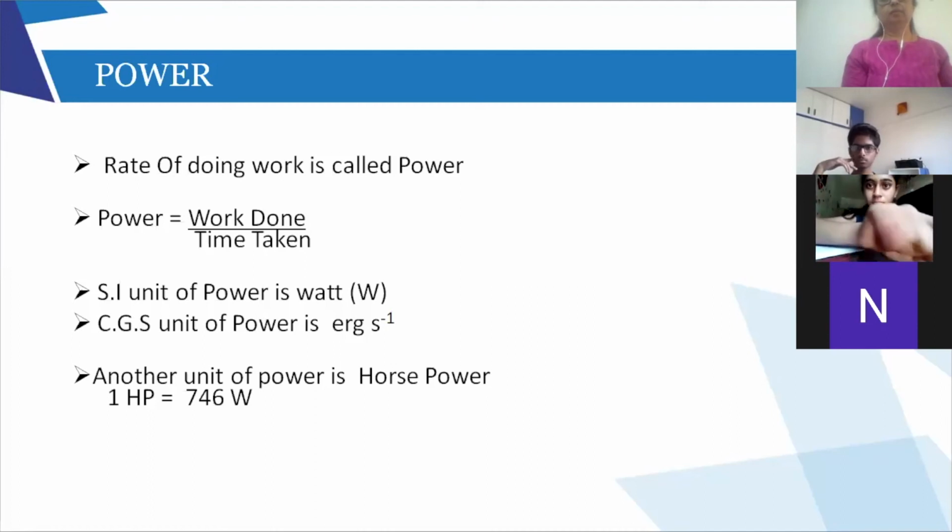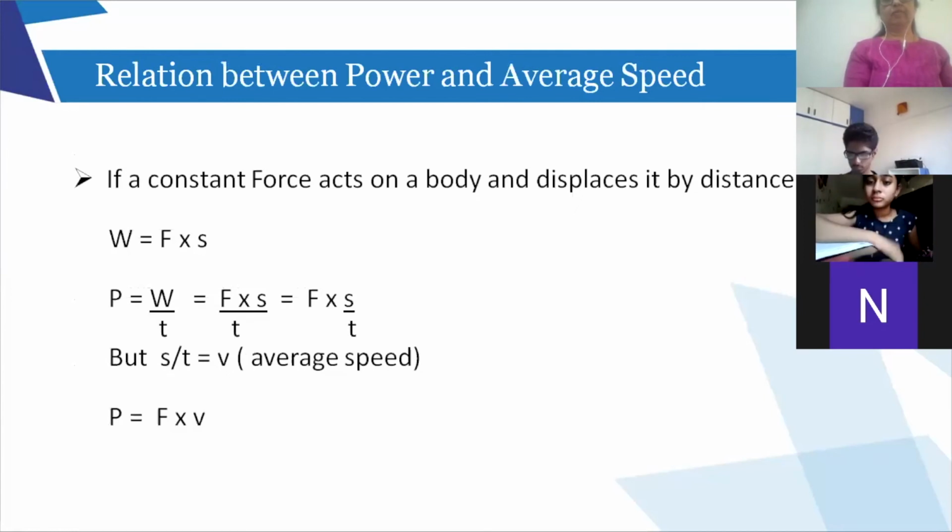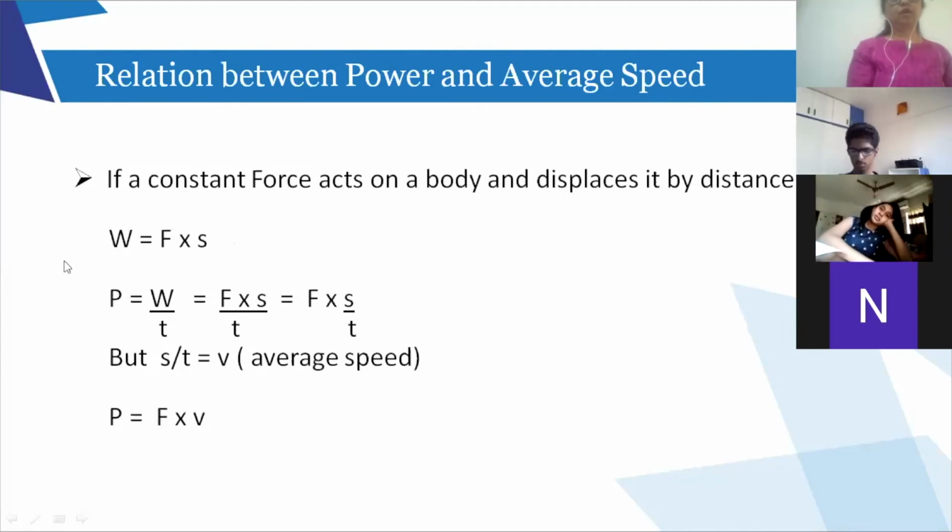Simple. Now we come to the third concept: relation between power and average speed. Children, this formula is important. You will use it for your numericals. Just look at the relation. A constant force acts on a body and displaces it by a distance S. So we all know the formula for work done: work done is F into S. But we have just studied the formula for power. Power is equal to work done upon time, right?